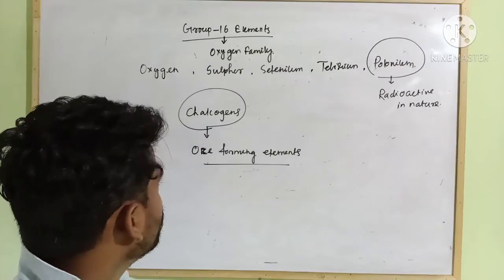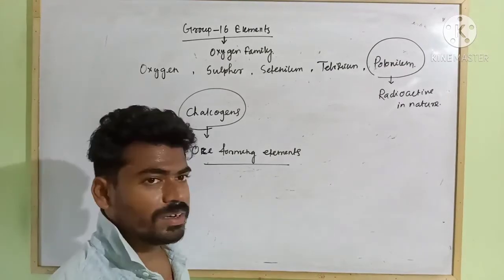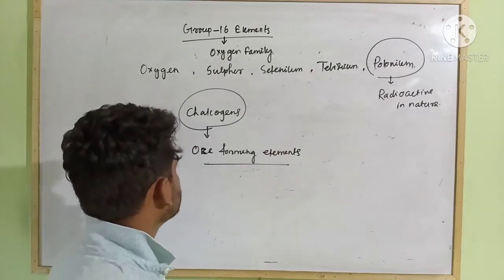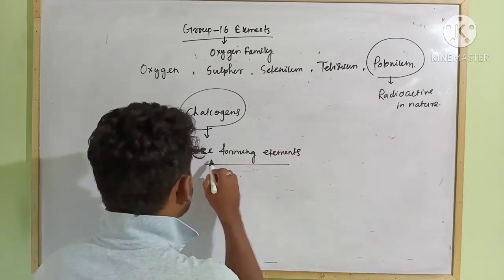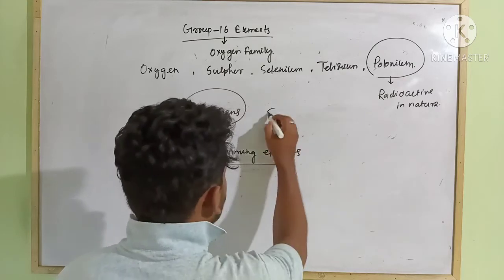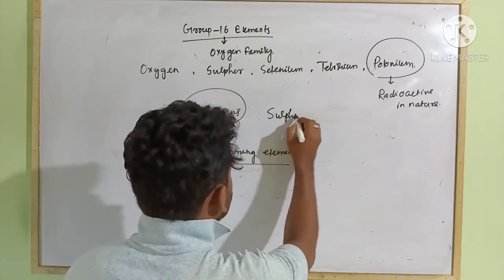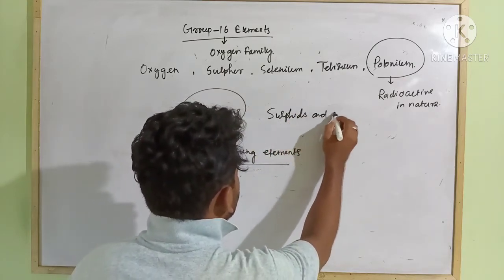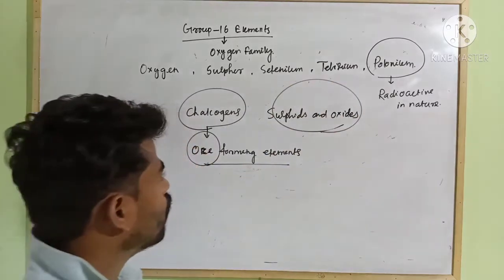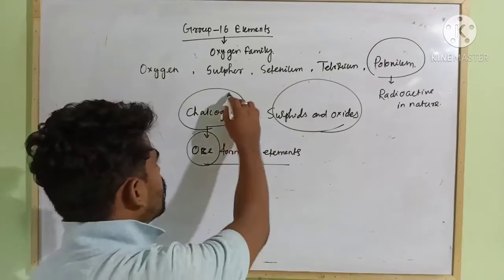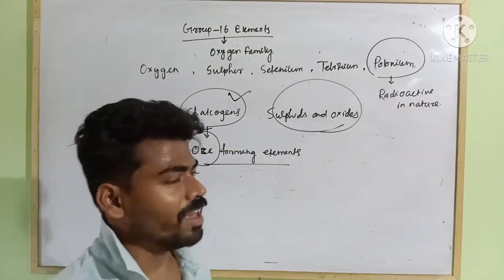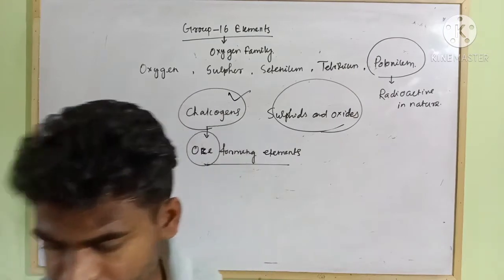Mainly metals can be extracted from ores, and they exist as sulfides and oxides. Since these are ore forming in nature, that's why they are known as chalcogens. Okay, let us discuss their occurrence.